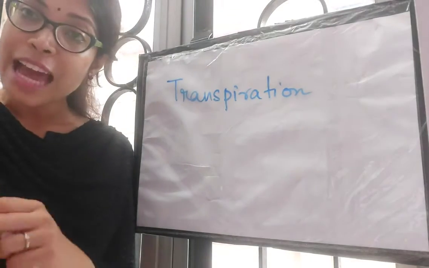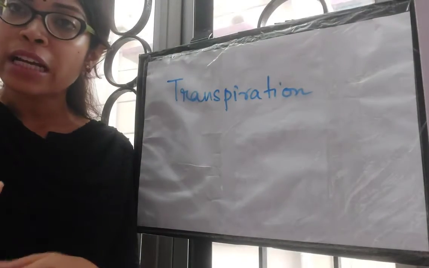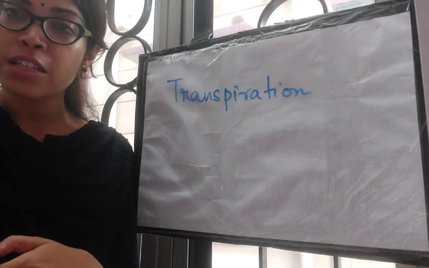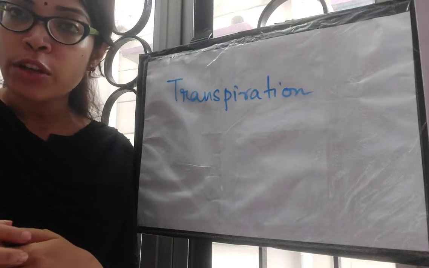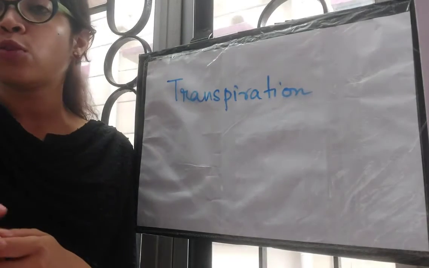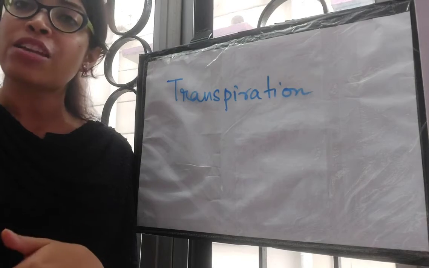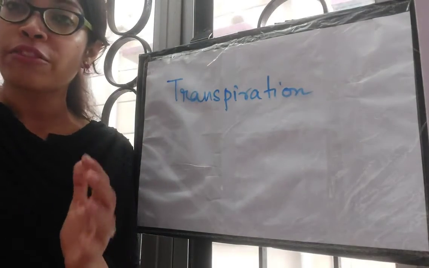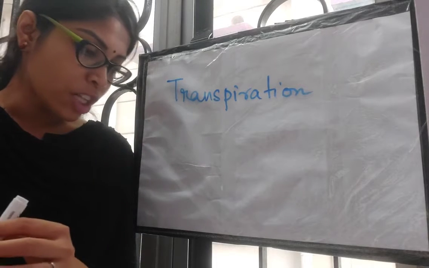Similarly, living land plants also take up the water that they need for their various metabolic activities. They take up the water from the soil through the root hairs, and whatever water is extra, means they don't need it, they give out that extra water in the form of water vapor through a process known as transpiration.